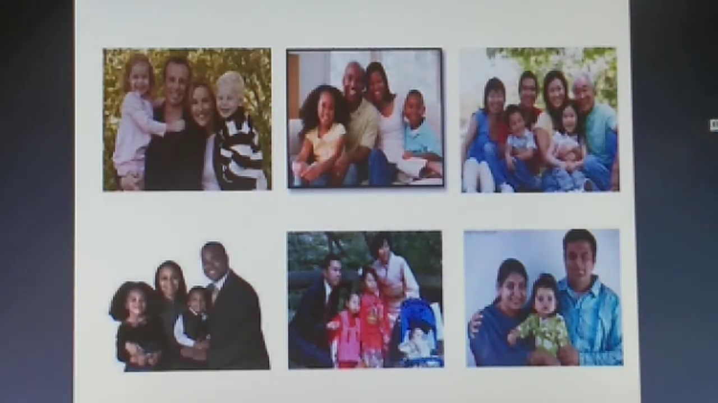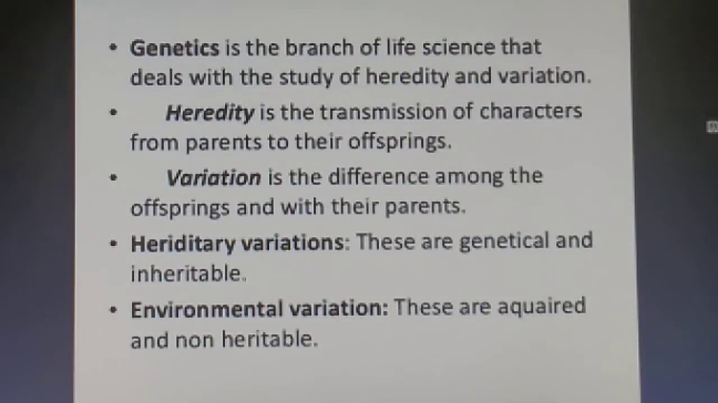So you can see here the picture showing the families, they are resembling their grandparents, their parents. It is just because of this branch of study that we are going to study in this chapter, students. So what exactly is the term genetics? It is the branch of life science that deals with the study of heredity and variations. Now, what is heredity? Heredity is the transmission of characters from parents to the offsprings, right? So whatever characters there are, they will be transmitted from parent to offspring. This is what heredity is.